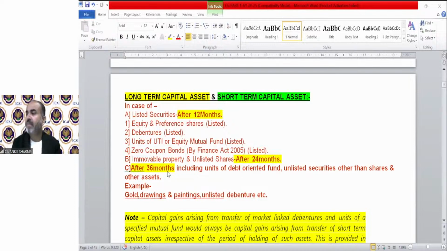Keshav is asking, sir, if a property is sold by me and said property was ancestral, in this case, will capital gain calculation apply? Yes, that will be applicable. How it is going to be applicable, we will discuss in the numerical topic of capital gain.